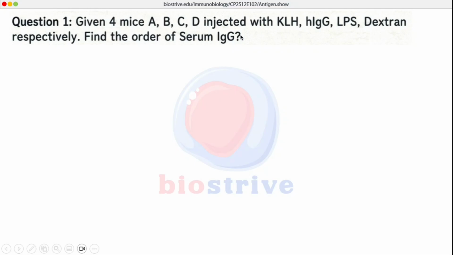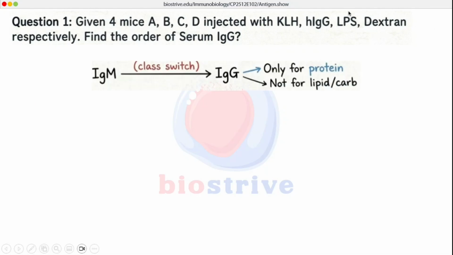The question is asking about IgG, not IgM, because as we know, the first antibody which is generated is usually IgM and not IgG. To produce IgG, we have to class switch from IgM to IgG, and class switching only occurs for proteinaceous antigens and highly complex antigens. Dextran is a carbohydrate antigen, and LPS is lipopolysaccharide, which is a mixture of carbohydrate and lipid. So class switching will be least for LPS as well as dextran.